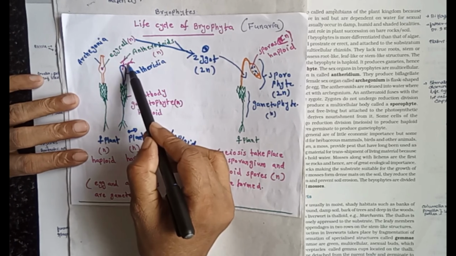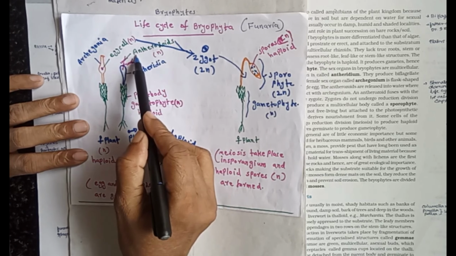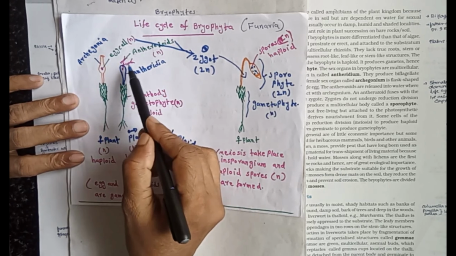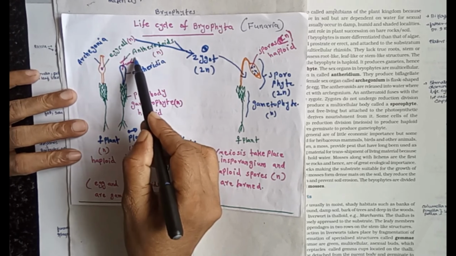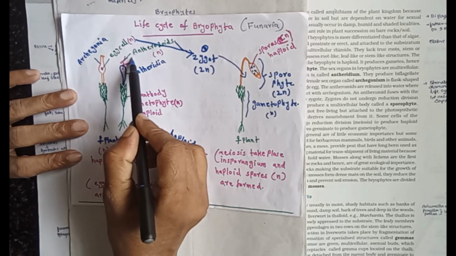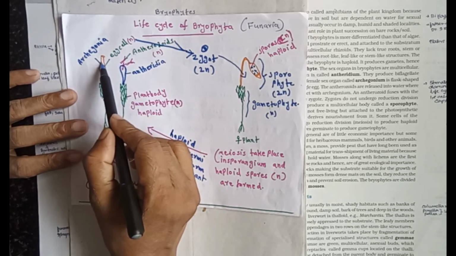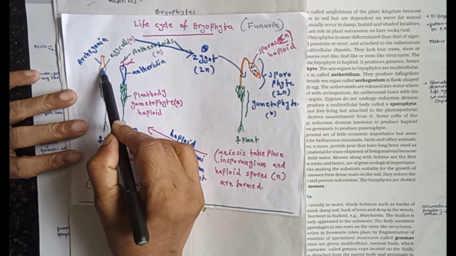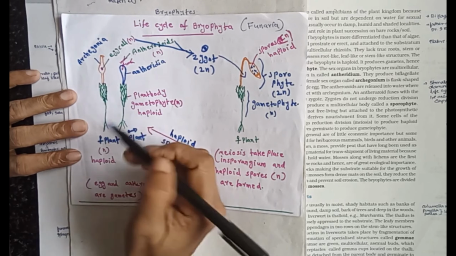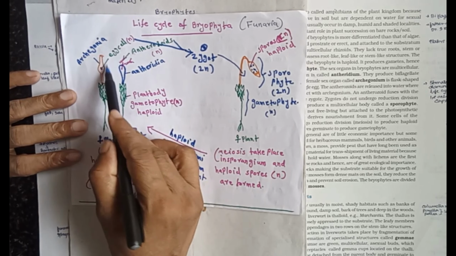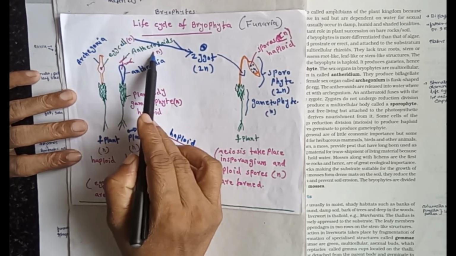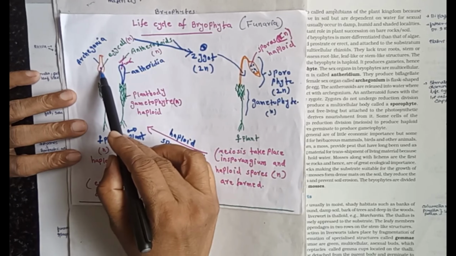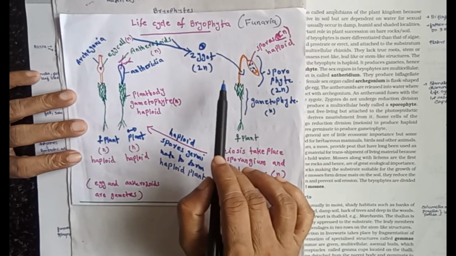These anthrozoids are biflagellate. They swim through the water to complete the life cycle. They are known as amphibians because these anthrozoids need water for swimming. They swim through the water, enter the archegonium and fuse with the egg cell. Then zygotes are formed in the female part. The zygote is diploid, formed within the female plant or thallus.